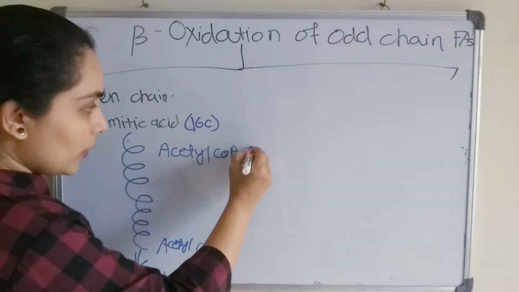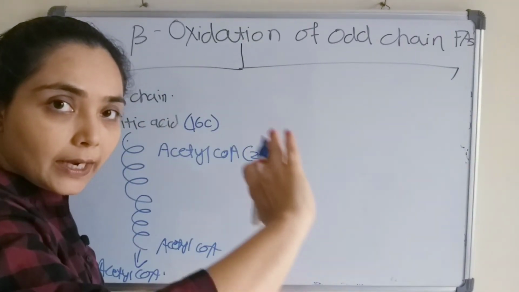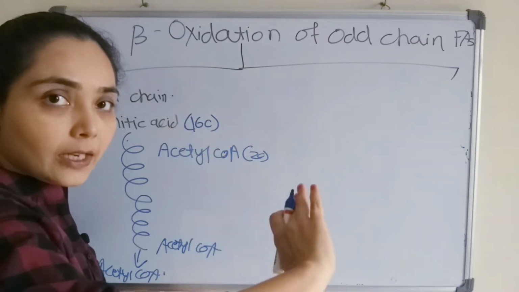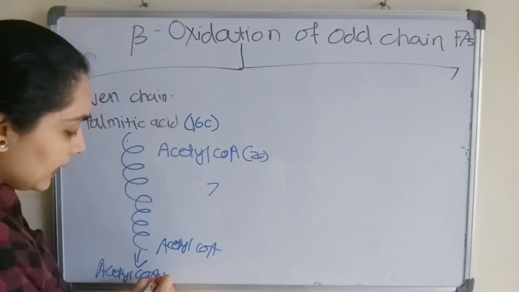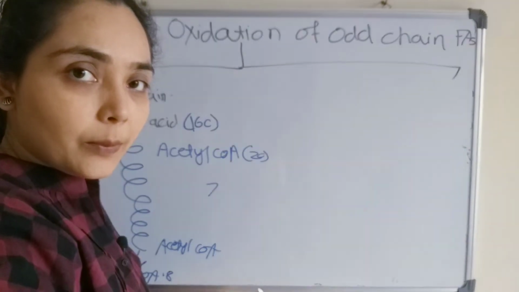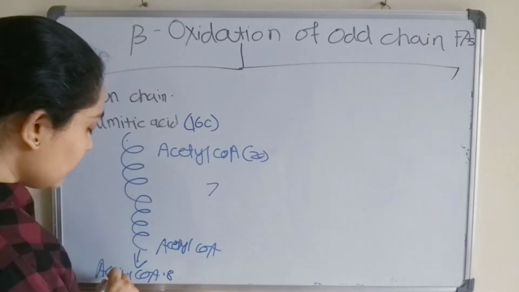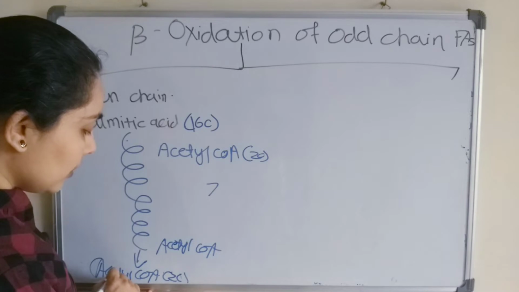Acetyl CoA is a 2 carbon compound. So in each cycle 2 carbon atoms will be removed in the form of acetyl CoA during the beta oxidation. So 7, and at last 1 will be left, because as 2 carbons are removed each time, at last we will be left with the 2 carbon compound acetyl CoA.